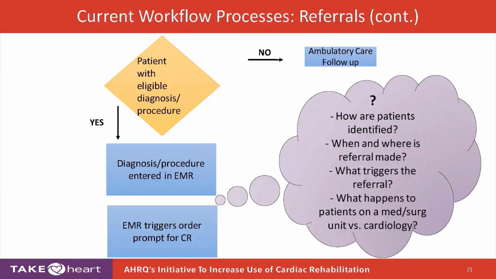Same thing here. We've taken an action step, or an activity: the EMR triggers an order to prompt cardiac rehabilitation. Well, how are these patients identified? Is the resident using the right order set when they discharge the patient? And when are these order sets brought up and the refer-to-cardiac-rehabilitation box checked off?